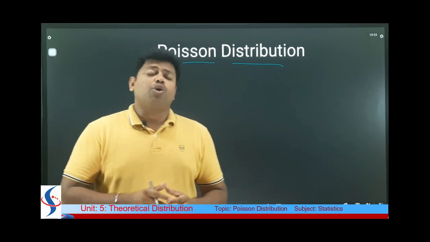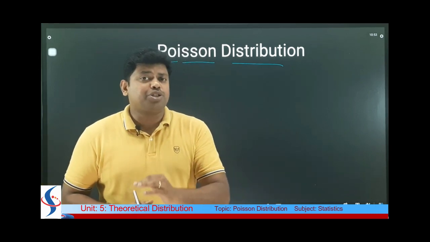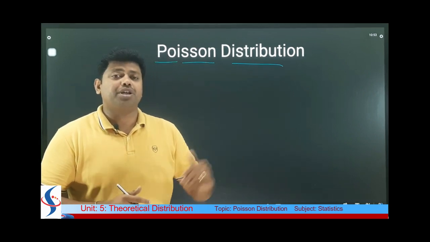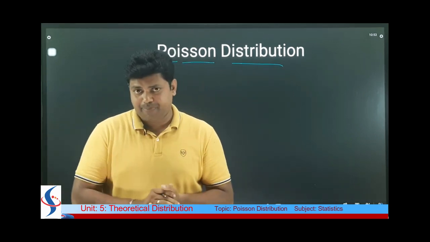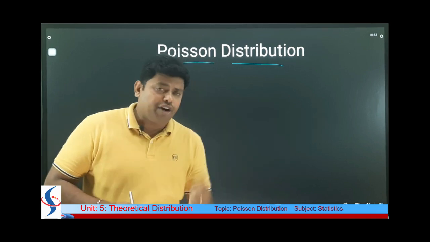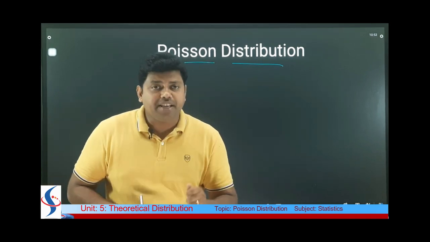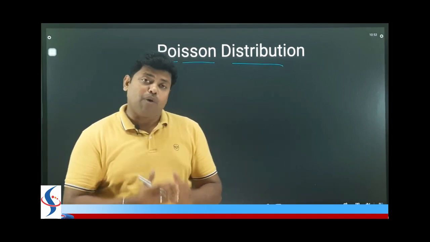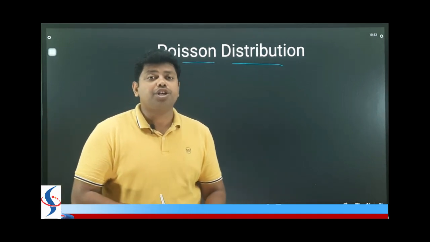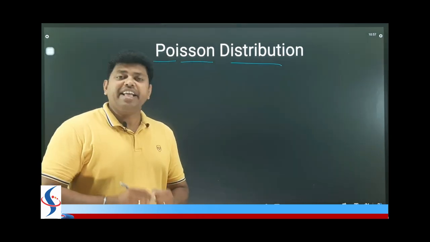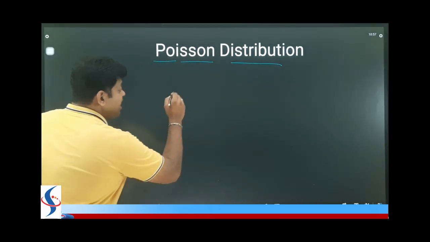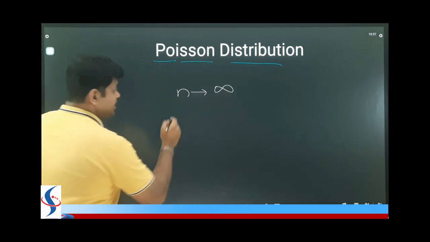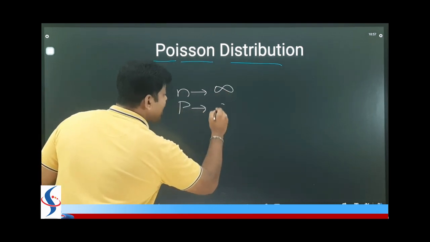As binomial distribution has some limitations, Poisson distribution came into existence. We use Poisson distribution only when n is very large and p is small. N is large means n tends to infinity, and p is small means p tends to 0.